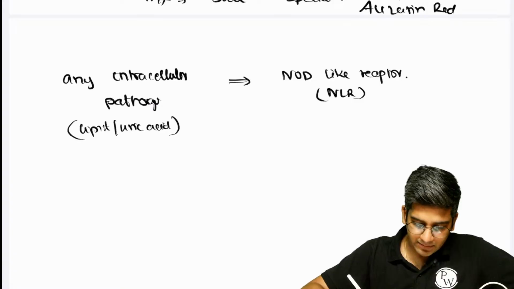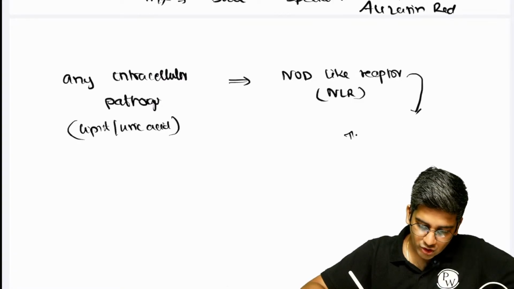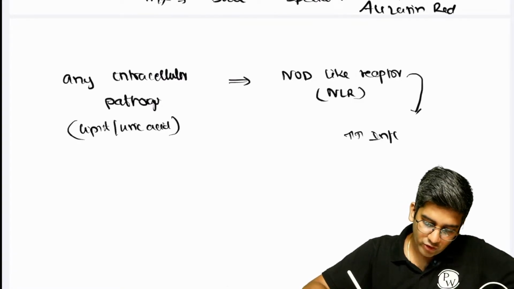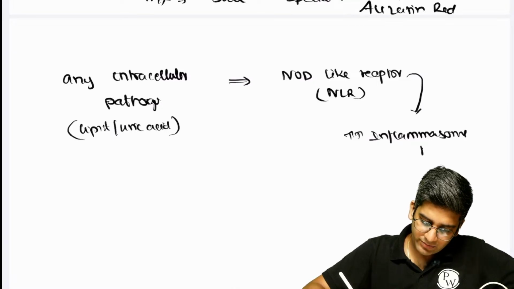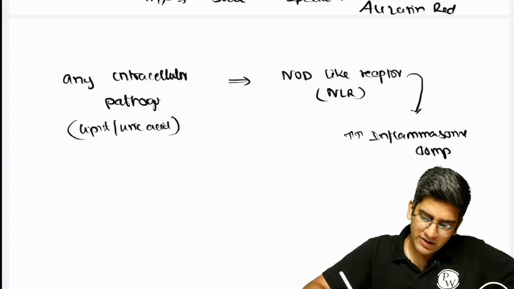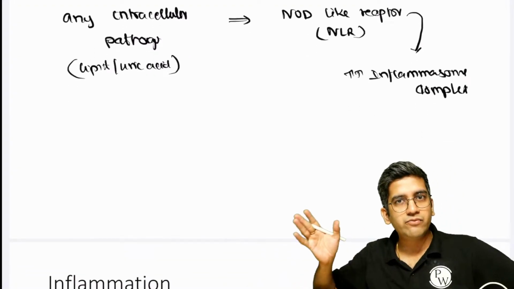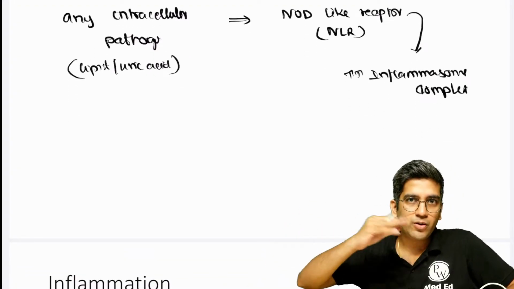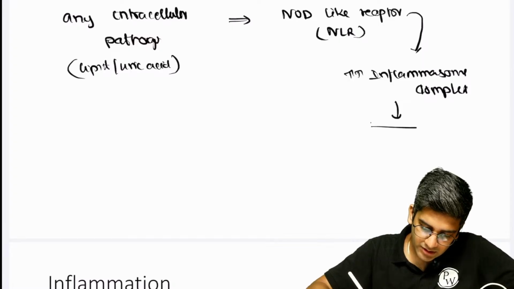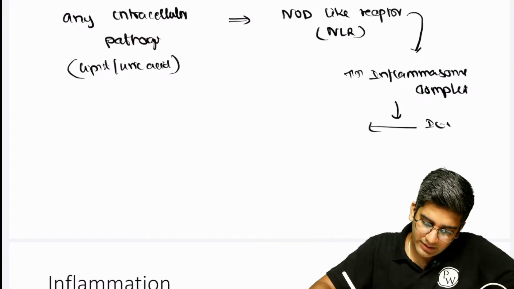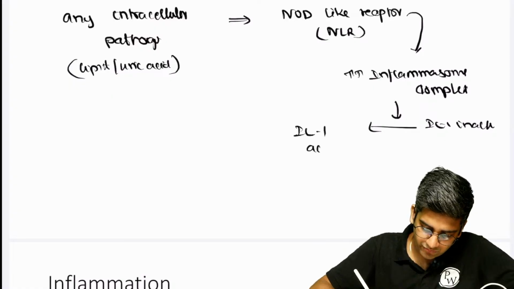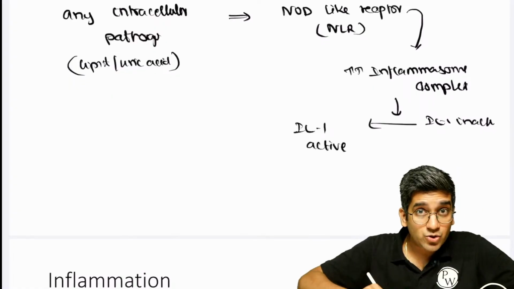Binding to the NOD-like receptor activates and forms the inflammasome complex. Once the inflammasome complex is formed, the inflammasome is nothing but an interleukin-1 beta converting enzyme. It converts interleukin-1 from an inactive form to an active form. And this inflammasome also does a few other things.